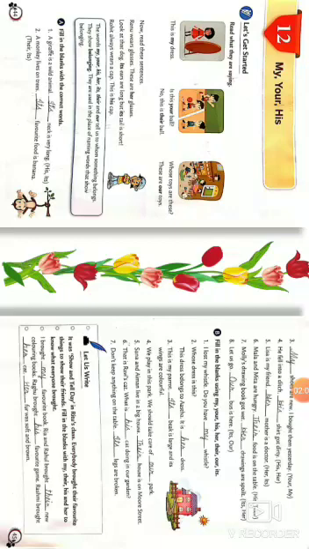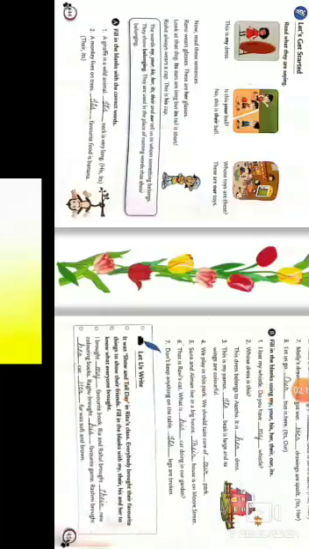Number 3, this is my parrot. Dash beak is large and its wings are colorful. So again, it's an animal. For animals and birds, we use its. In the same way, you have to do the rest of the exercise also.